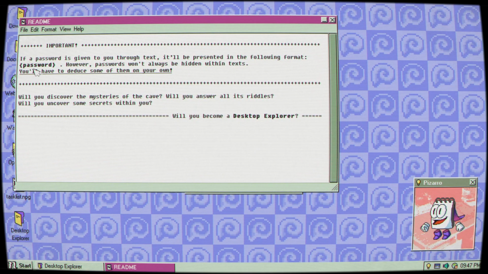Here we go. If a password is given to you through text, it'll be presented in the following format. However, passwords won't always be hidden within text. You'll have to deduce some of them on your own. Will you discover the mysteries of the cave? Will you answer all of its riddles? Will you uncover some secrets within you? Will you become a desktop explorer?